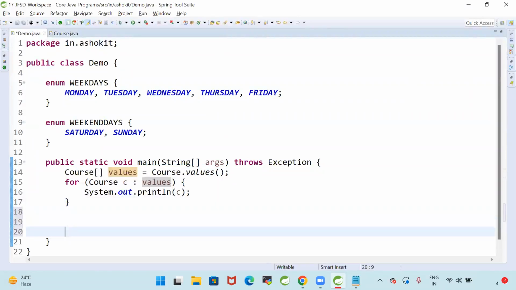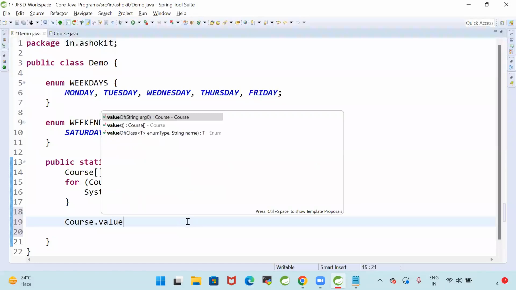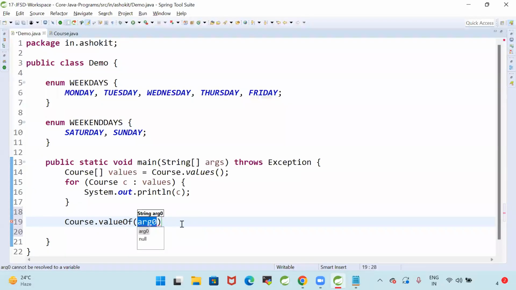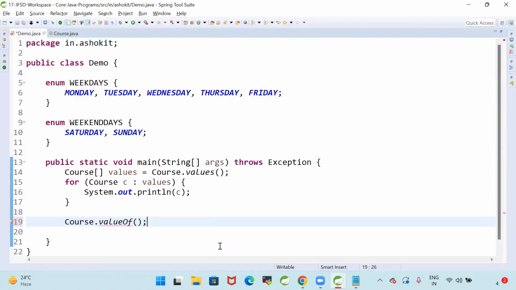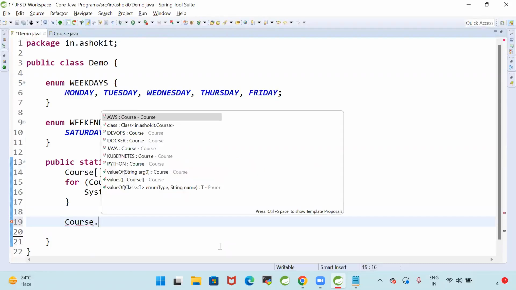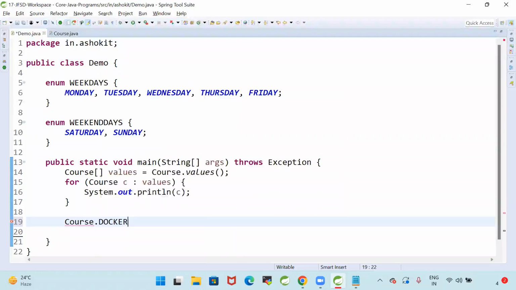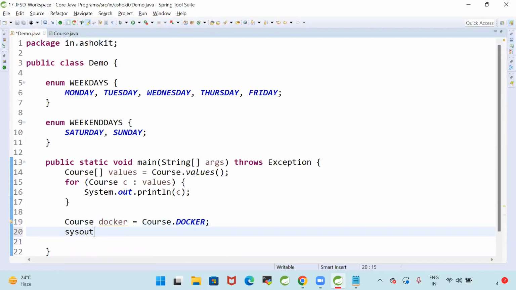The values method is giving all the values. If you go for Course.valueOf, Course.valueOf of Python, that single value of that enum we are going to get. The valueOf method is used to get the single value. Course is an enum, and in that enum we have constants. Course dot docker is going to give the value of the docker.